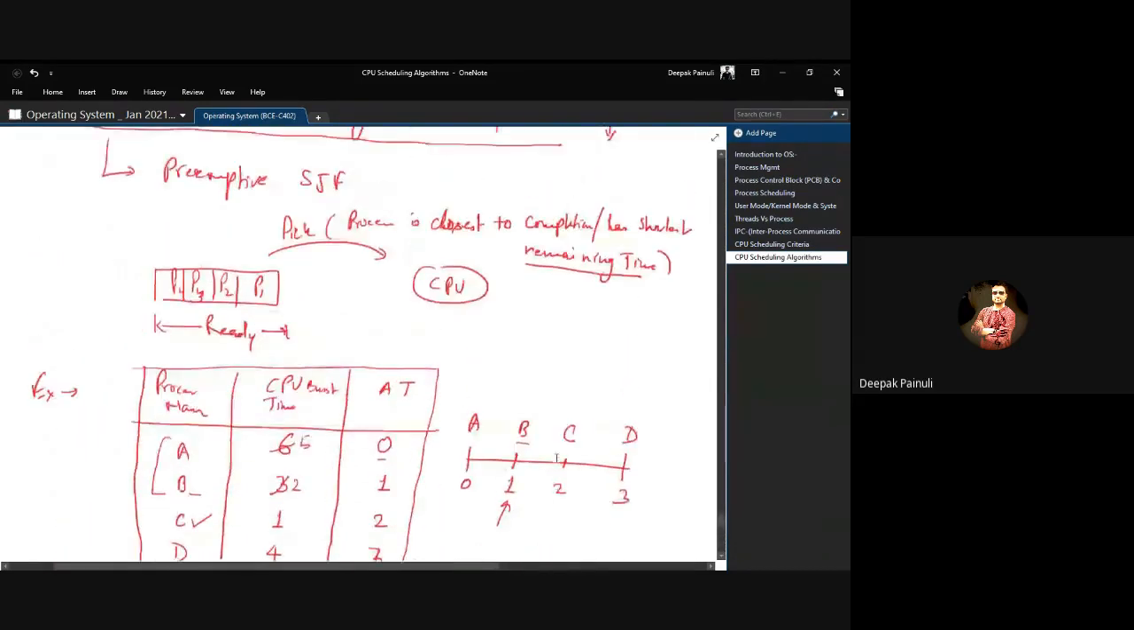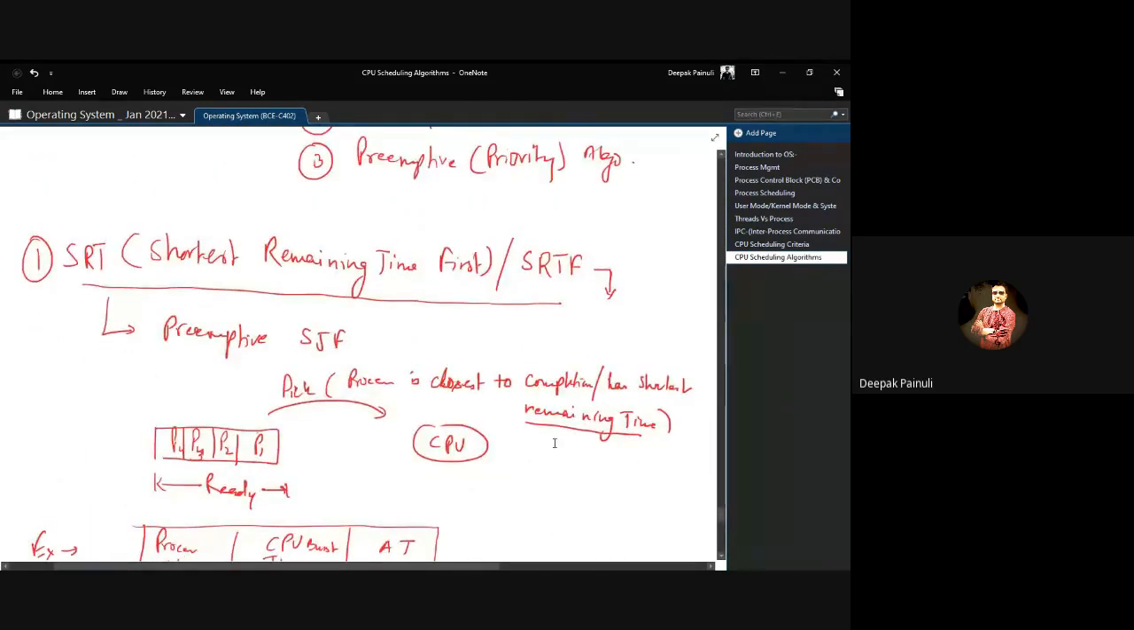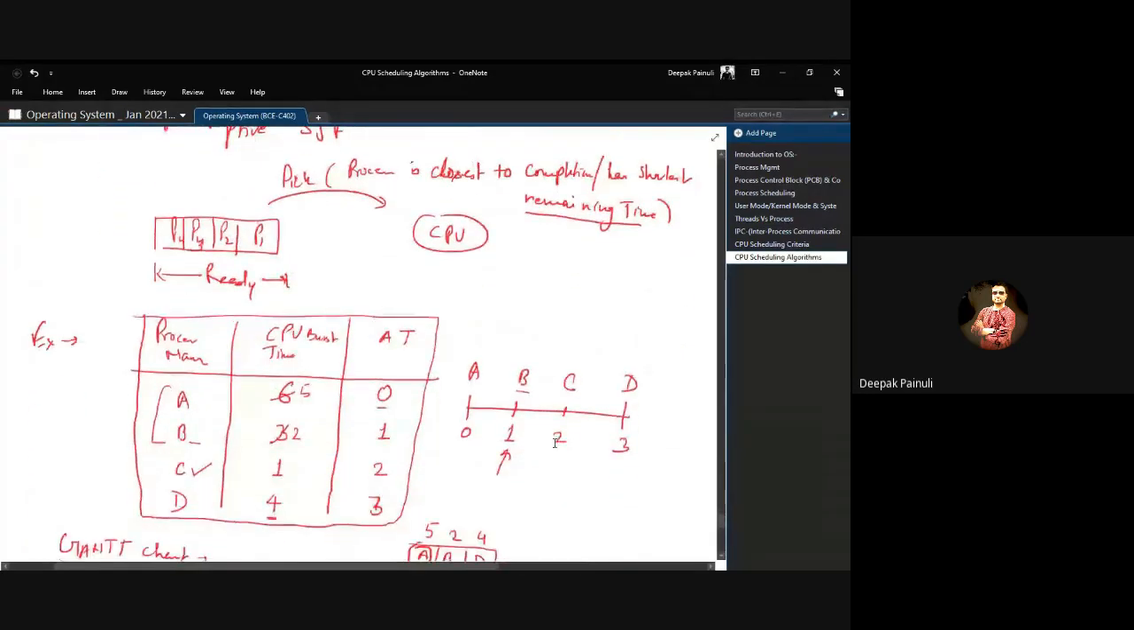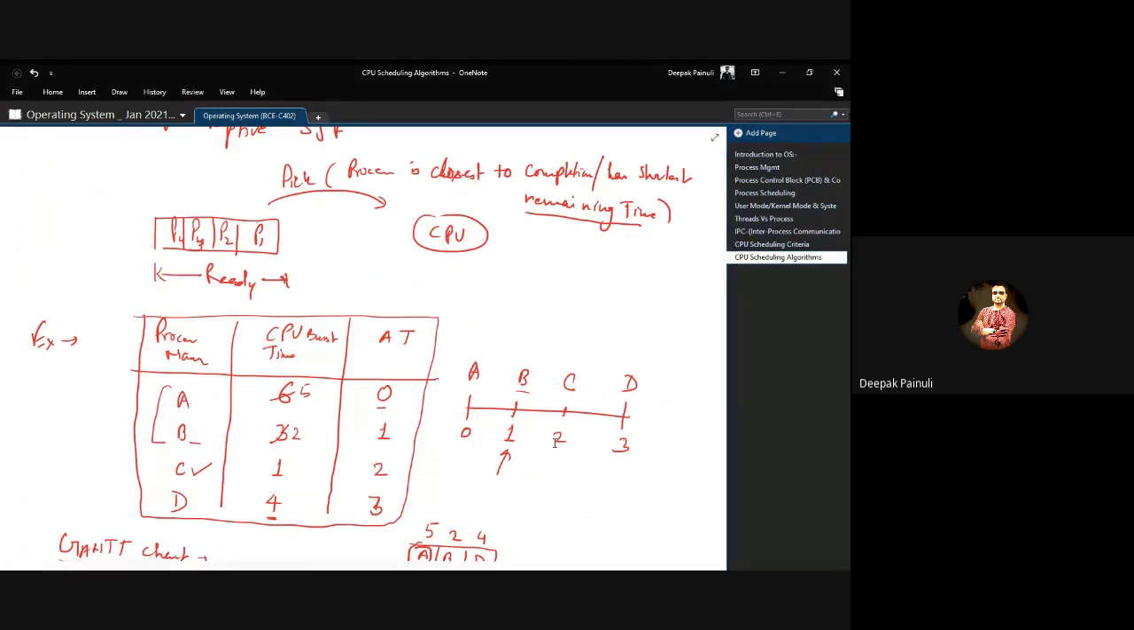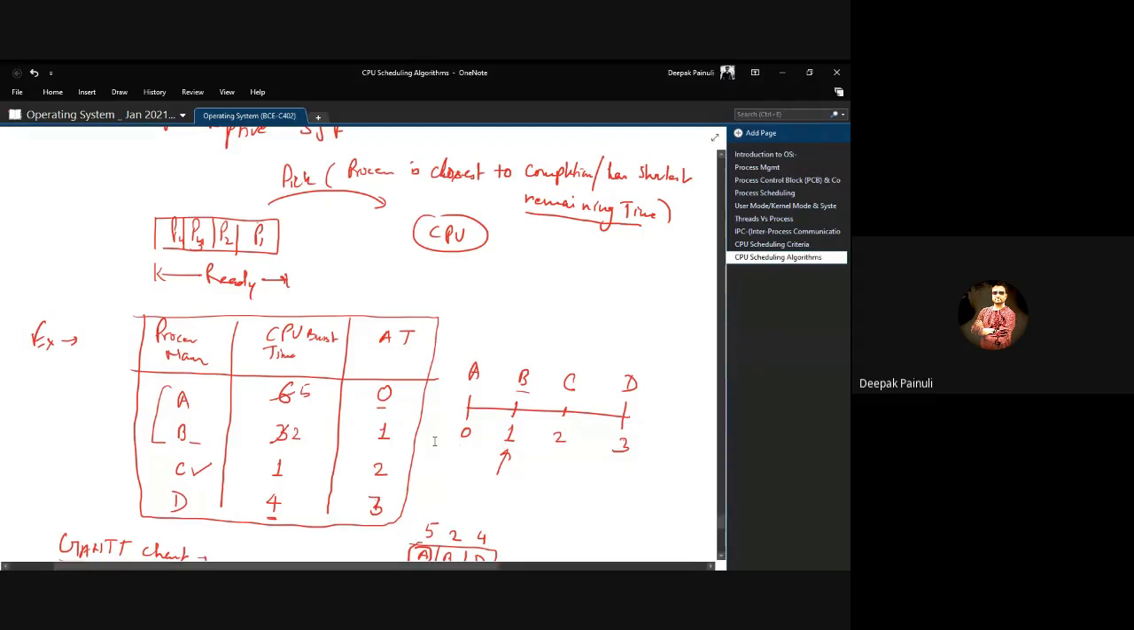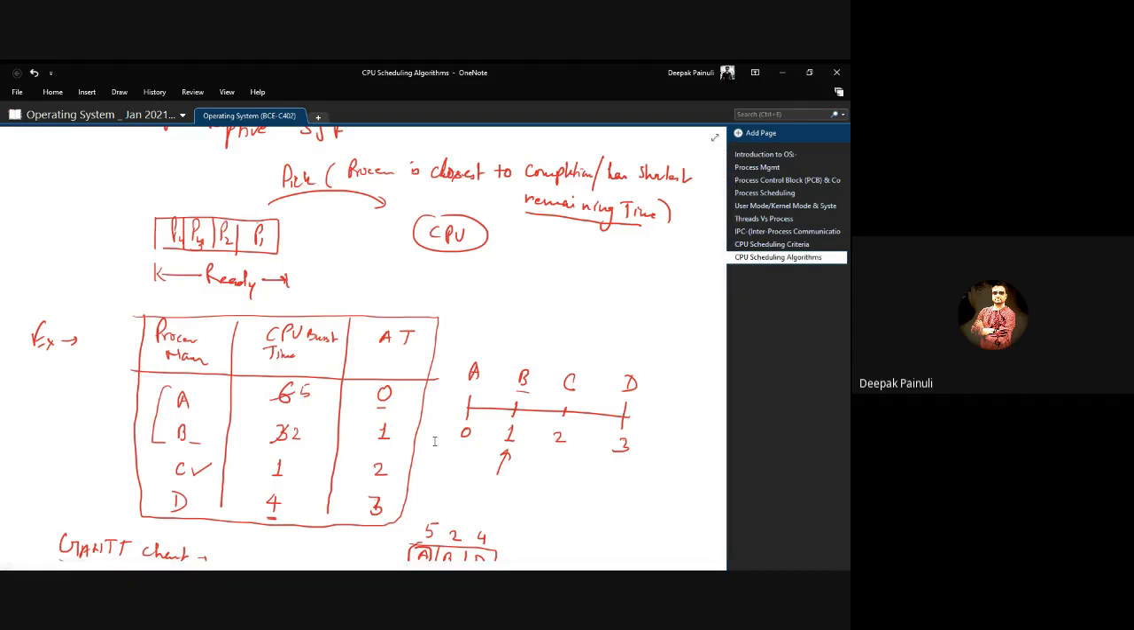So remember, it is a preemptive algorithm. So you have to preempt any process which has lesser priority, and here priority is shortest remaining time. If any process has a shorter remaining time, that will get the CPU definitely first out of all the given processes, right?